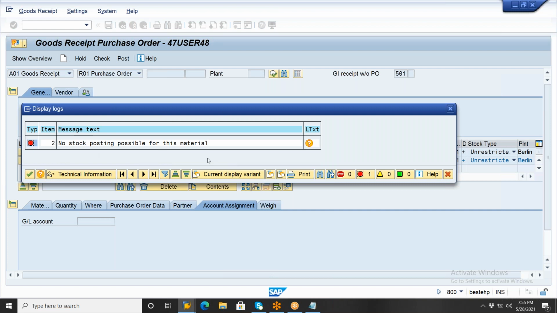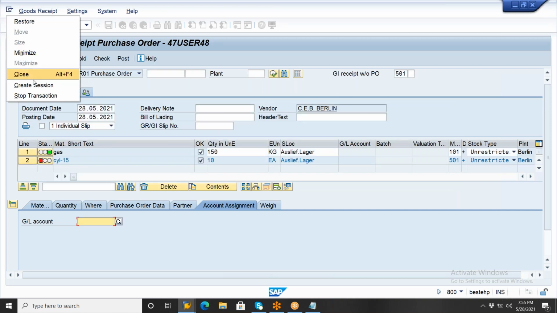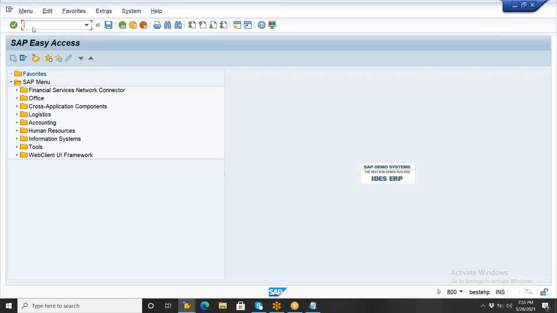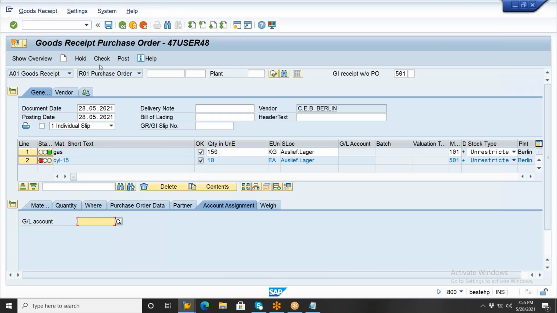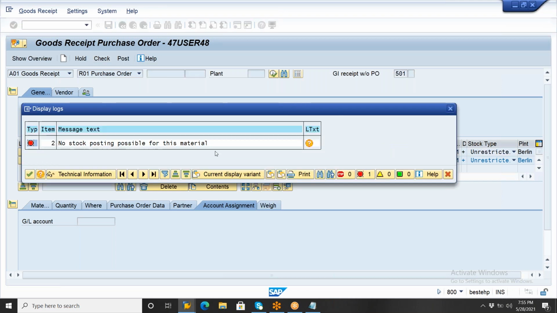Now, no stock posting is possible. This is a standard SAP error. Why is it? Because for the LEH material type, whenever you are receiving at this plant, at least a value or quantity needs to be updated. If somebody has deleted this, I will maintain it here. Now I'll go to a new session. We have further material type customization there. Whenever you get this no stock posting error, when you are practicing also, if you click on check, it says no stock posting is possible for this material.